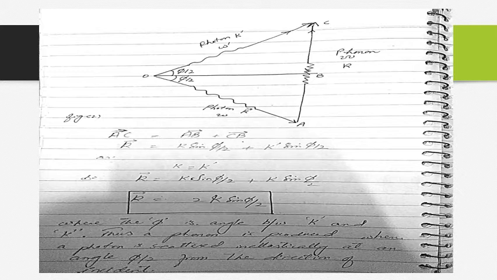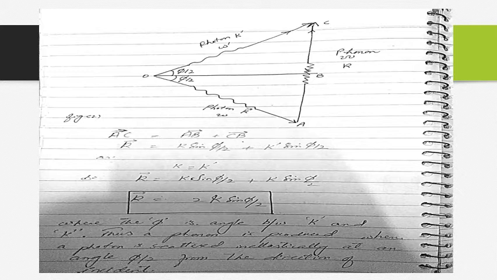As we know that k is equal to k dash, and AC is the phonon wave vector, so we have substituted small k. From here, small k is equal to k sine phi by 2 plus k sine phi by 2, that gives 2k sine phi by 2. That is the wave vector value of the phonon.